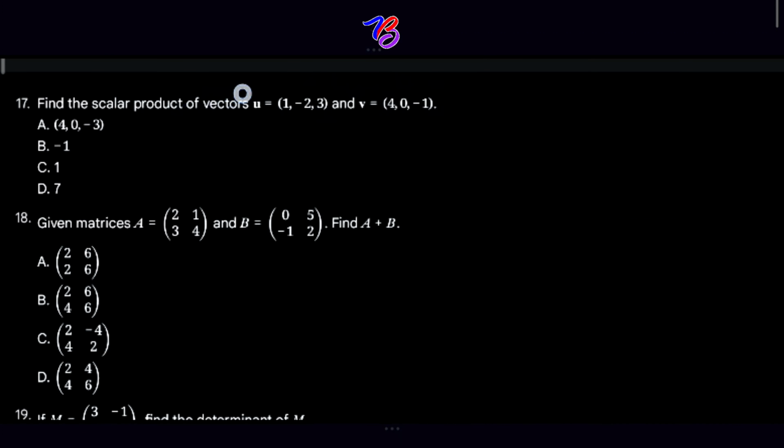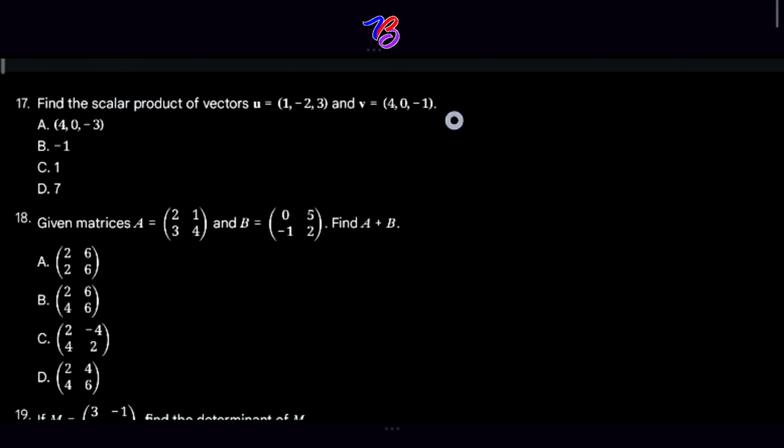Question 17. Find the scalar product of vectors u and v. Vector u is 1, negative 2, and 3. And then vector v is 4, 0, and negative 1. These vectors are in 3 dimensions, so your knowledge of 3-dimensional vectors will help you out.